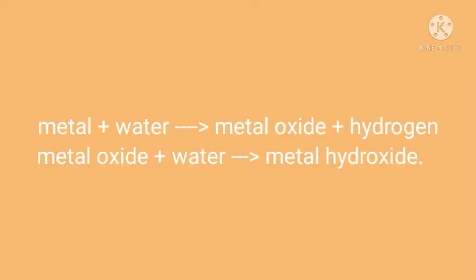These oxides are again reacting with the water and forming hydroxides. Along with these hydroxides, hydrogen gas is also produced. So the equation we can write like this: when metals react with water, they will form metal oxide first along with the hydrogen, and these metal oxides again react with water forming metal hydroxide.